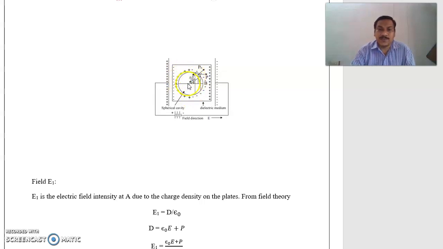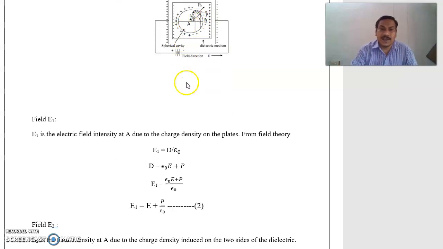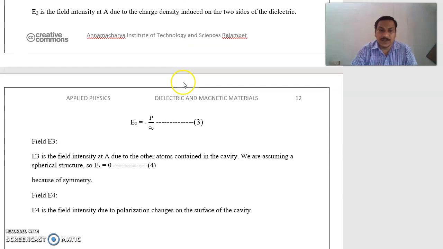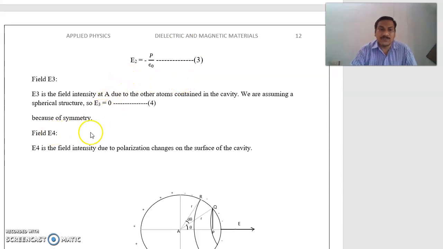The dielectric material is polarized. So inside the sphere, the positive charges or negative charges are there. Due to that charge density, the electric field is acting at point A. But we are taking a spherical cavity, a symmetrical shape cavity, so the electric field becomes equal to 0. So E3 becomes equal to 0.